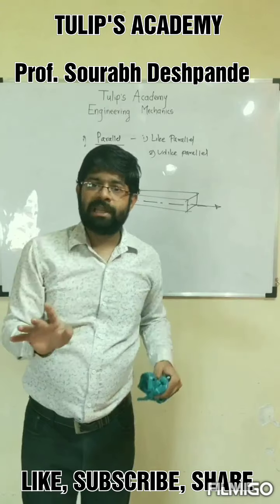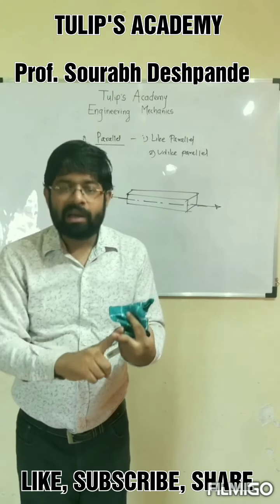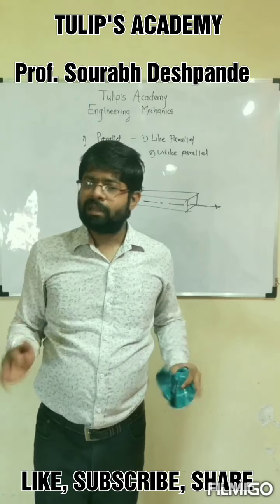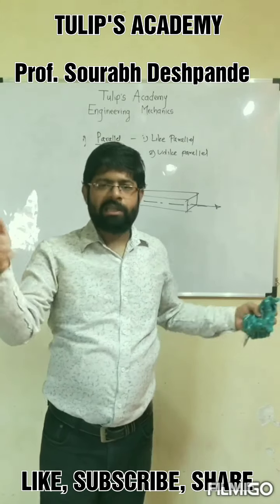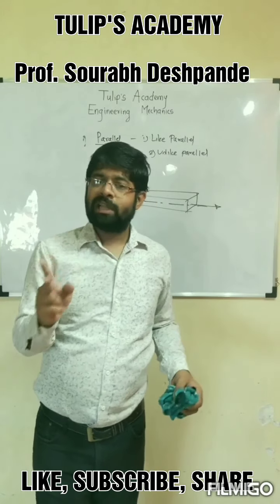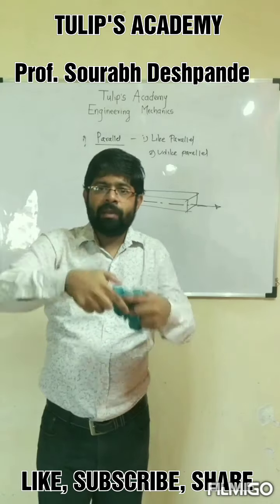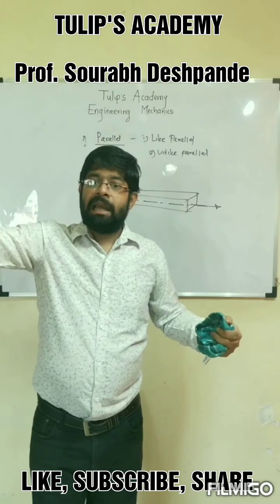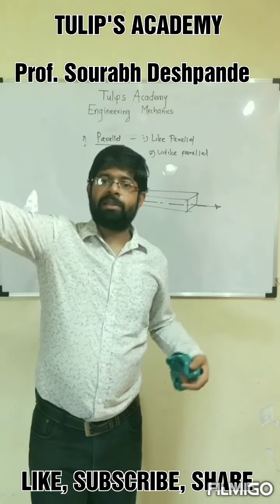And those forces must be tensile, because rope and cable are tensile members. They cannot bear compressive forces, they can only carry tensile forces. And there will be two tensile forces because the system must be in equilibrium. These two forces will balance each other, and these two forces will share the same line of action.